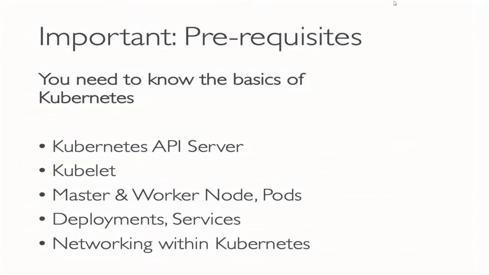So you need to have some basic understanding. That's why I said you better go, before going to AWS EKS, please start studying the Kubernetes administration training, almost 15 classes. During the deep dive, there are still 18 classes I'm going to release. Kubernetes API server, what is it? Kubelet and proxy, and what is master node, what is worker node, and what are deployments, and how to scale it, and what is the default networking, right?